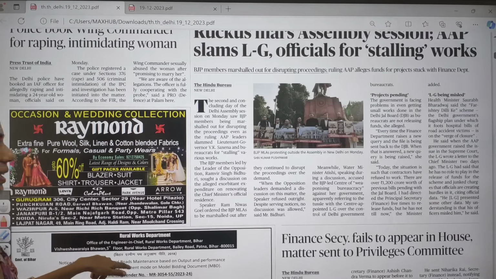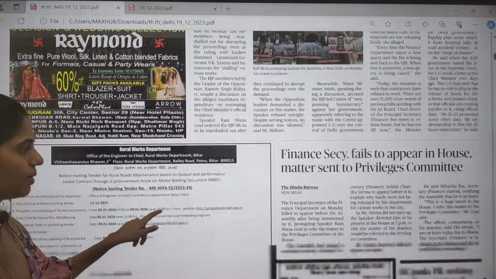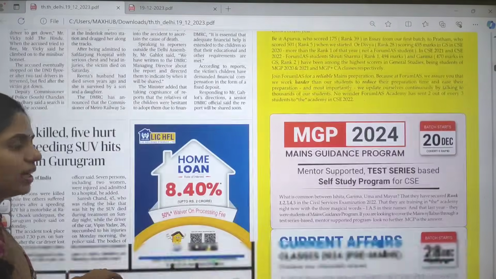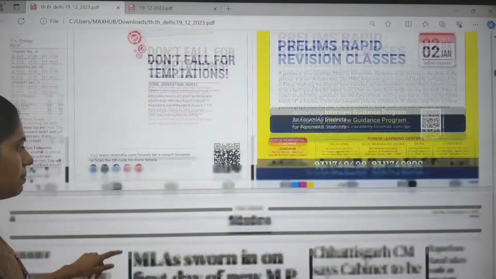And you can leave this city page. I found nothing important in today's paper. And you can directly move on to this states page.